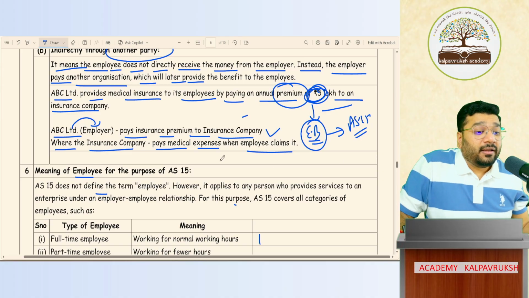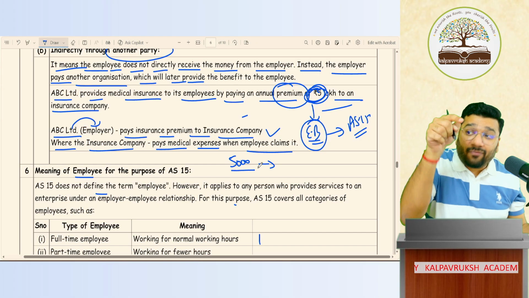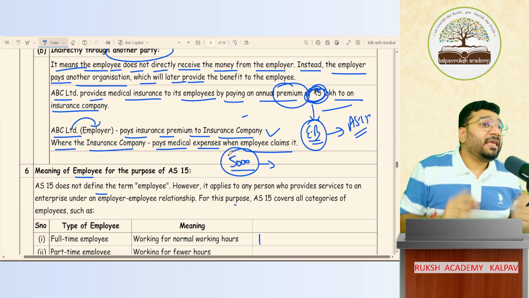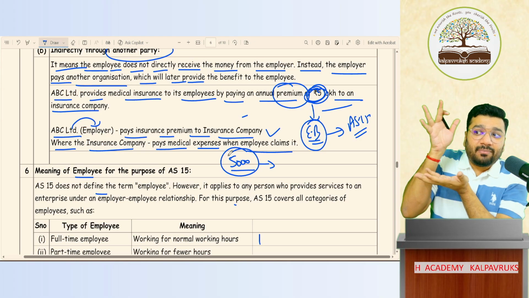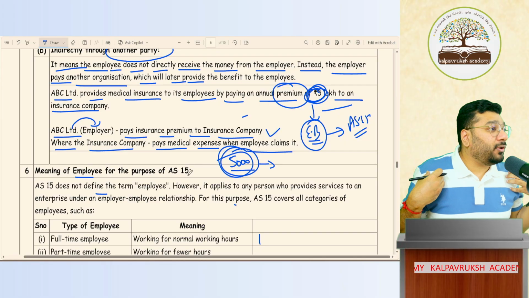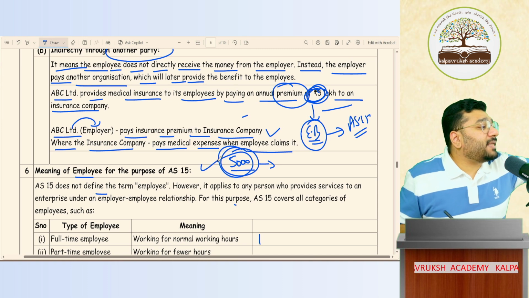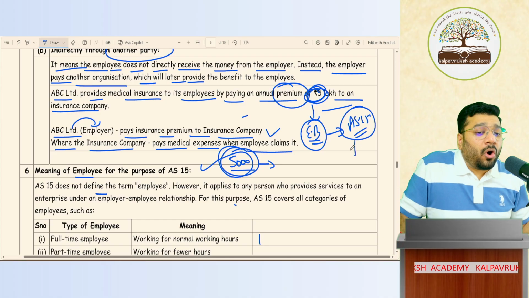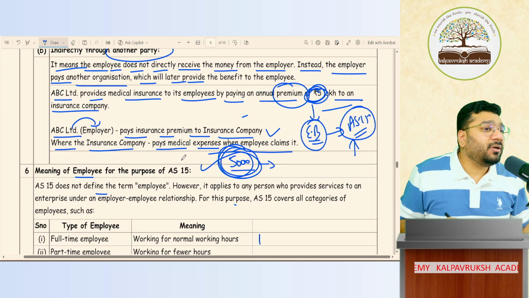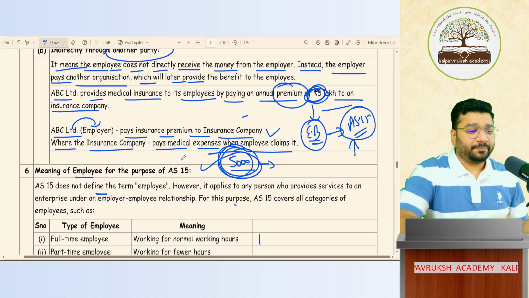So the 5,000 rupees that I contributed every year to the PF account on behalf of the employee, is this 5,000 considered as employee benefit? Yes. Even though the ultimate amount I'm not paying, the lump sum amount, who's paying? Government. But who initiated the concept? We initiated the concept. Hence this 5,000 will be considered as employee benefit and accounting of this has to be done as per AS15. So all the rules and regulations laid down by AS15 have to be applied on these items. Got it?